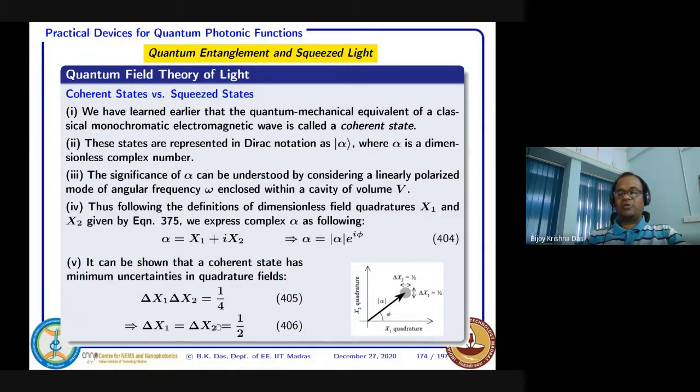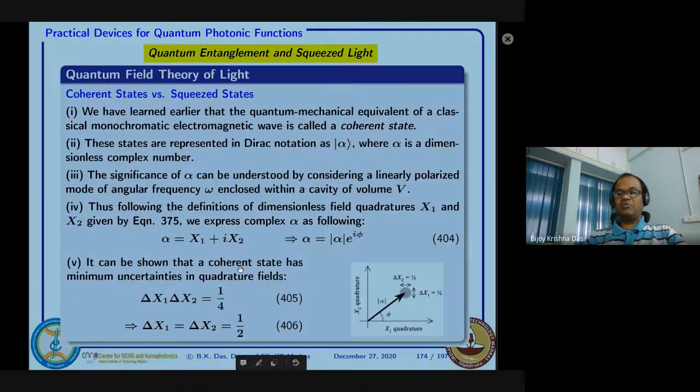Just for understanding purposes, we consider them equal, though that need not be the case. Then it would be more or less like a circle. The tip will be fluctuating within the circle because of the uncertainties. So this is x1 and this is x2. The field strength, that means alpha, the coherent state, can vary because of the quantum mechanical uncertainties.